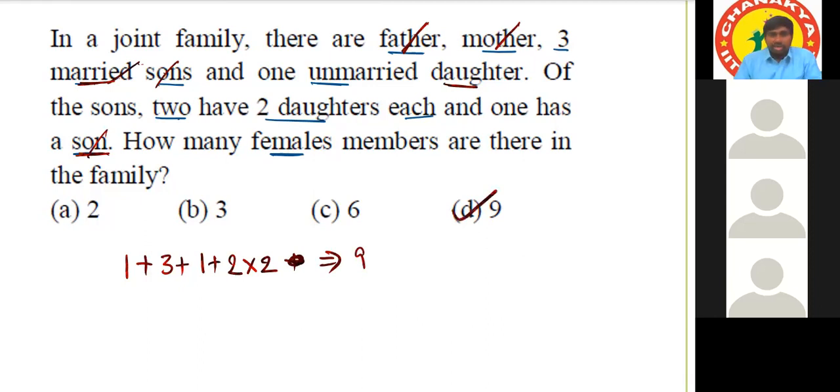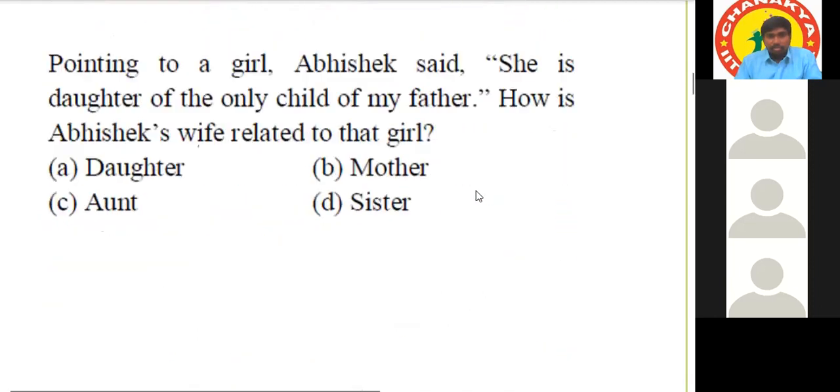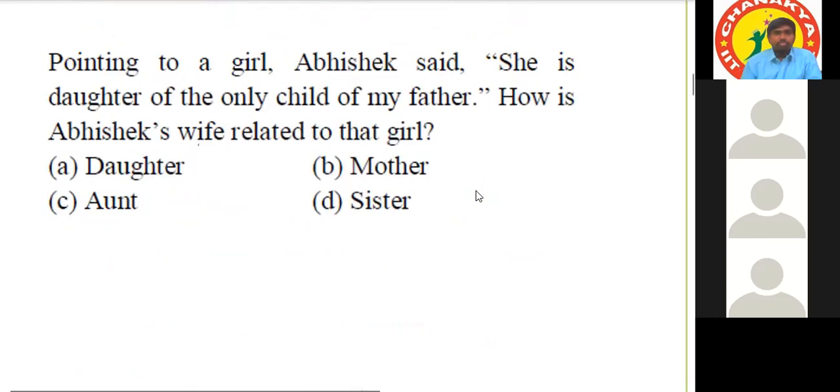Yeah. So let us change the pattern. Person based question. Answer this. Pointing to a girl, Abhishek said, "She is the daughter of only child of my father." How is Abhishek's wife related to that girl? Not Abhishek, Abhishek's wife, related to that girl.